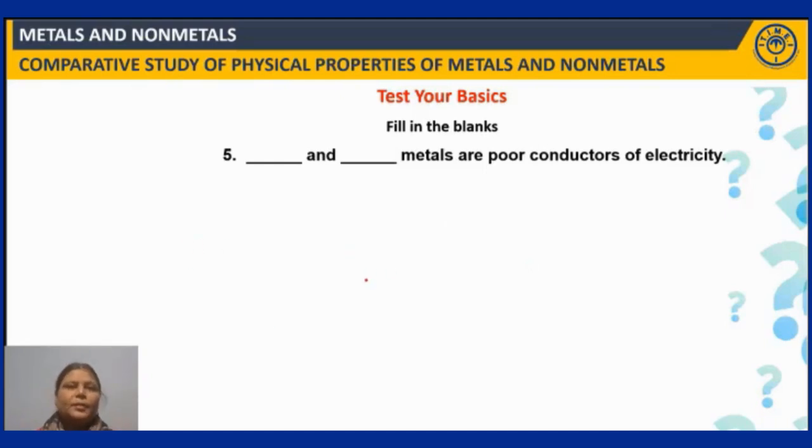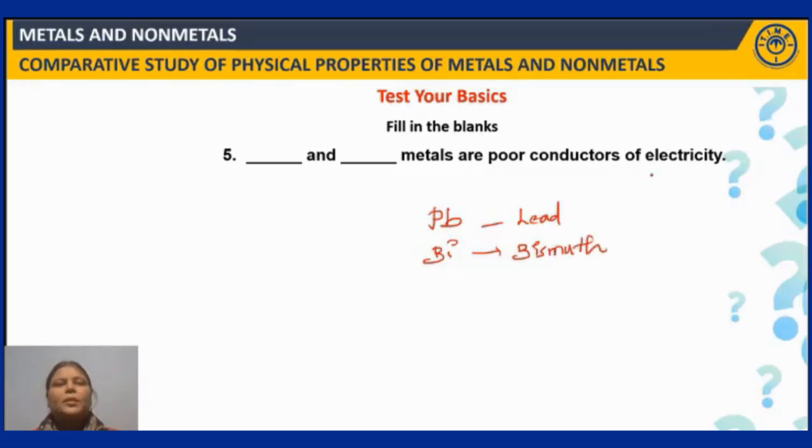Okay. Generally, metals are good conductors of electricity, but there are exceptions. So, which are the metals that are poor conductors of electricity? Lead and bismuth. The symbol for lead is Pb and the symbol for bismuth is Bi. Okay, lead and bismuth. These are the metals that are poor conductors of electricity.